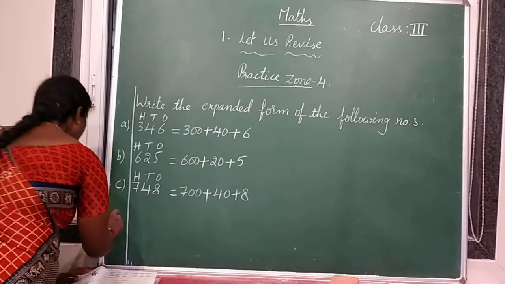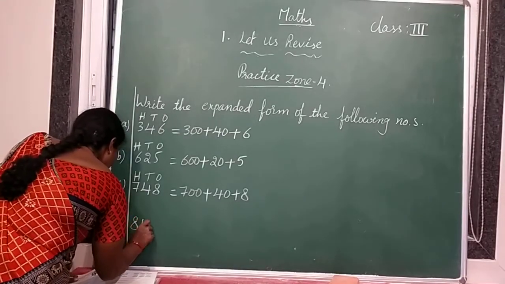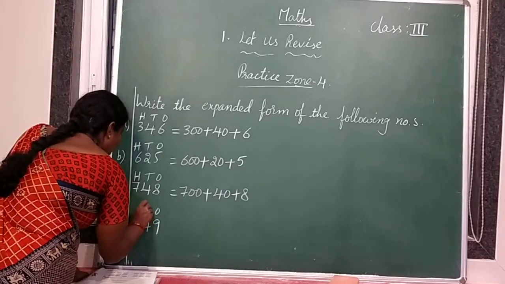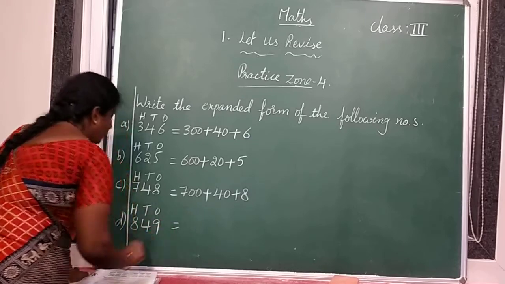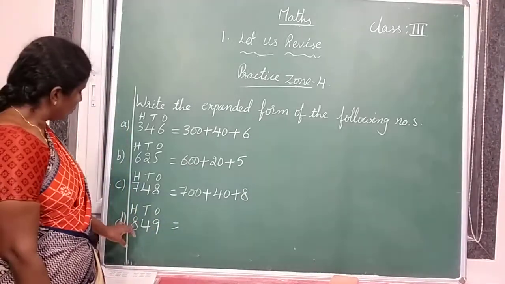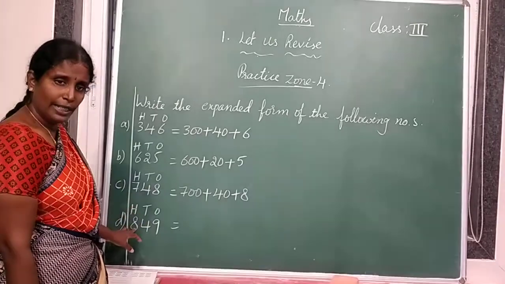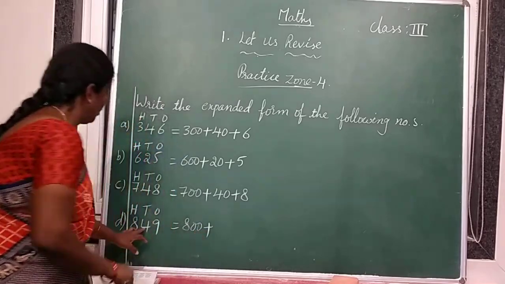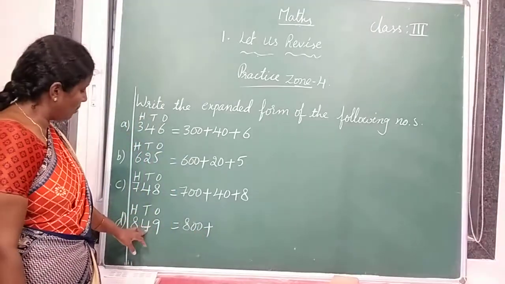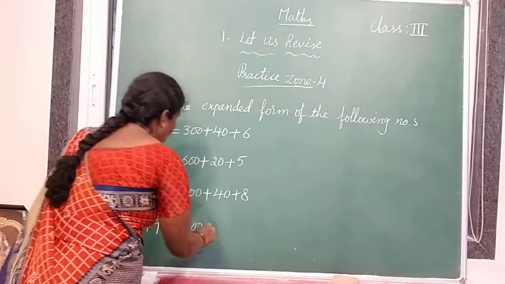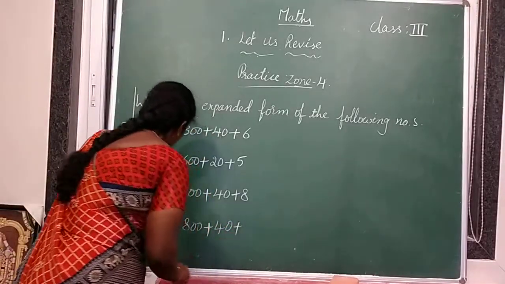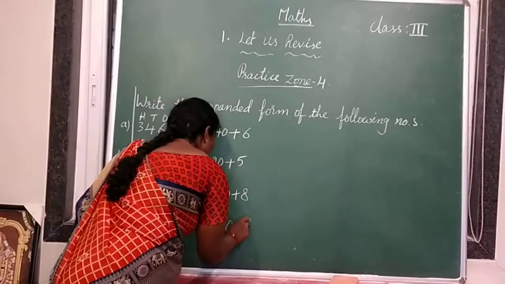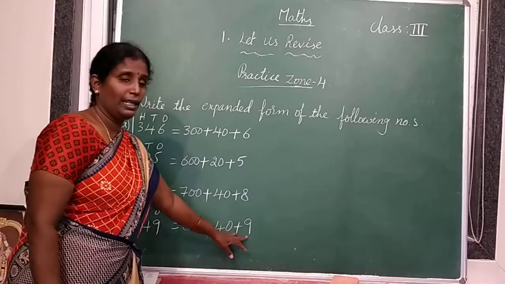And the last one, 849. Same, write the place values. Ones place, tens place, hundreds place. 849. So 8 in which place? Hundreds place. So 800 plus 4 in tens place. So what is the place value of 4? 40 plus 9 in ones place. So its place value is 9. So 800 plus 40 plus 9.